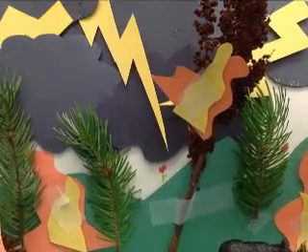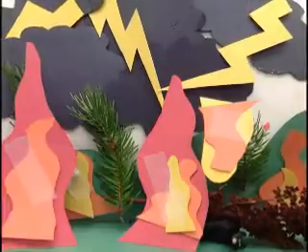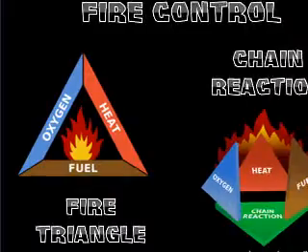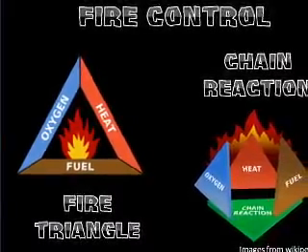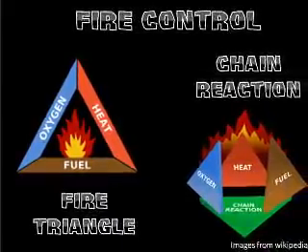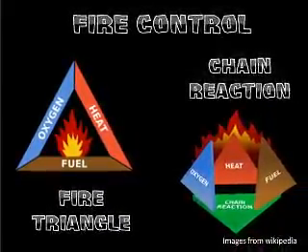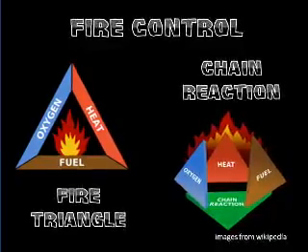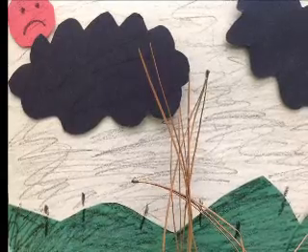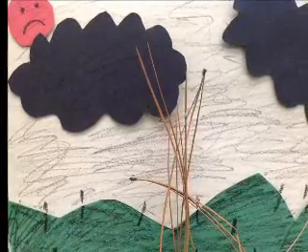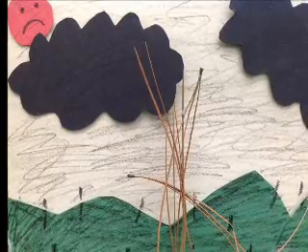Look at all that fire! And the reason why this fire is getting so out of control is that there's a constant source of heat to keep the chain reaction going, which kind of turns the fire triangle that we saw earlier into a fire tetrahedron. Look at that unhappy landscape, all that smoke in the air, the red sun, the dead everything.